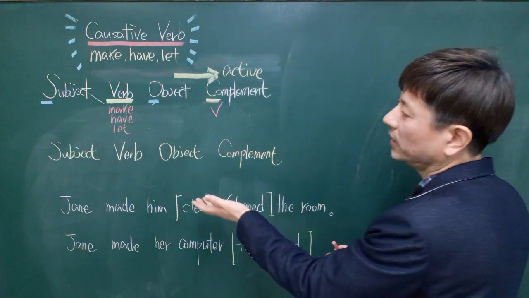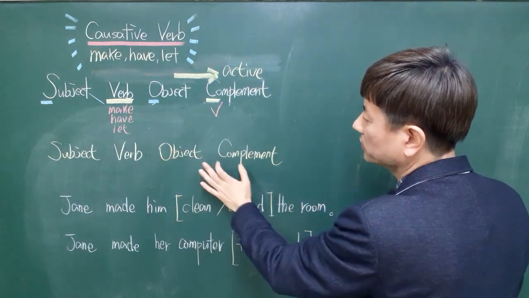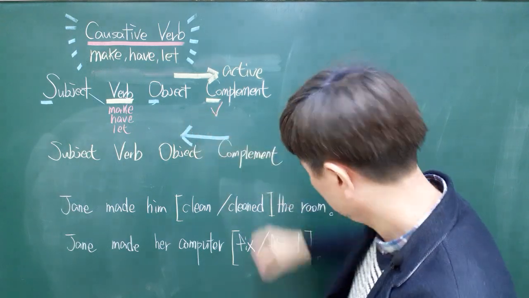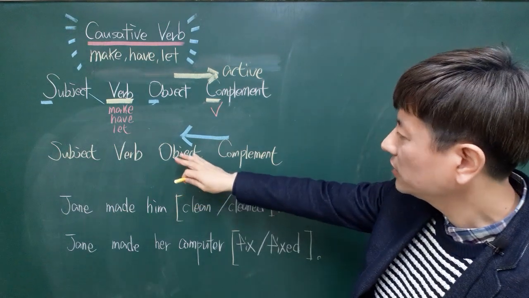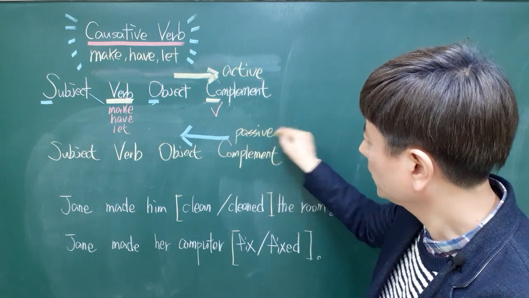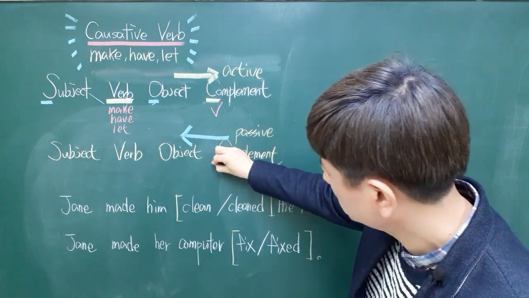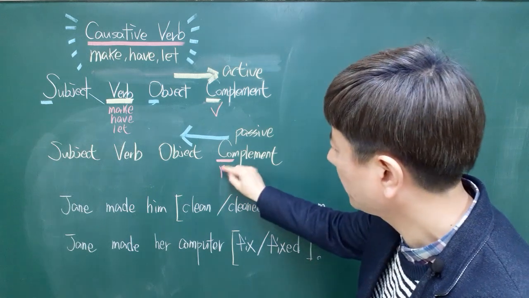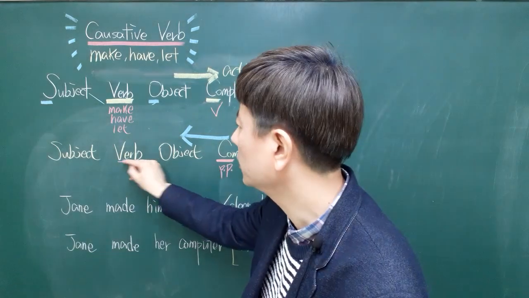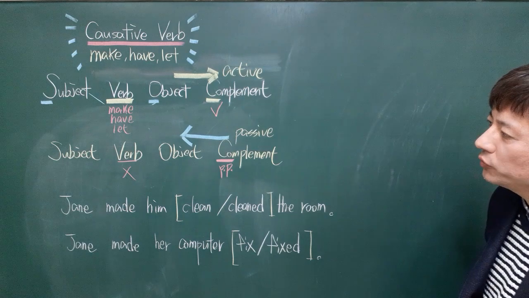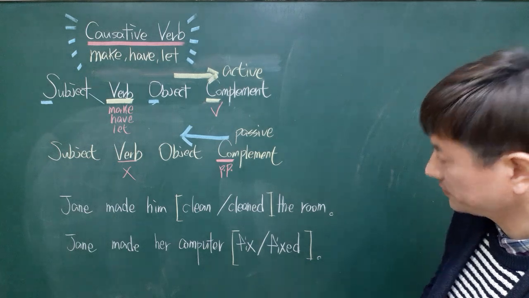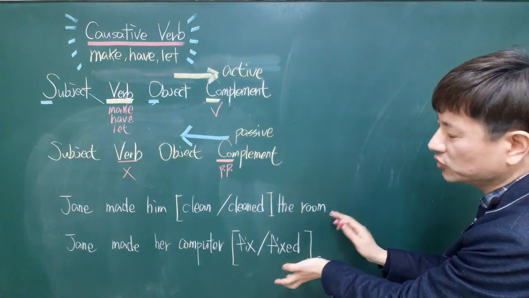But when you realize the relation between the object and the complement is passive, then you have to write a past participle in the place of the complement instead of the verb. No matter what kind of verb you have, you have to use a past participle in the place of the complement. Okay, let's solve just two problems.